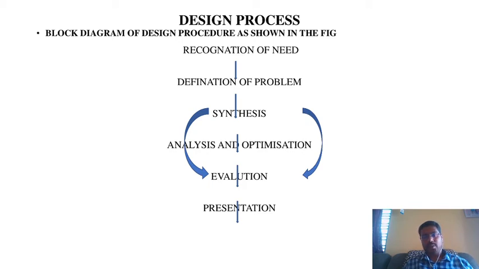After synthesis, we go for analysis and optimization. Analysis means analyzing the product and studying the materials. It is an iterative procedure where the component is subjected to specific load conditions and the results are stated.